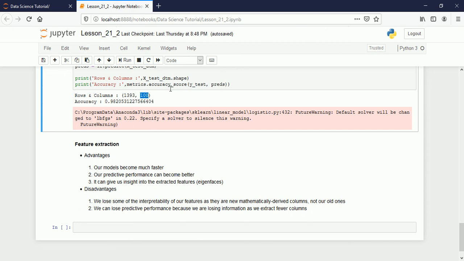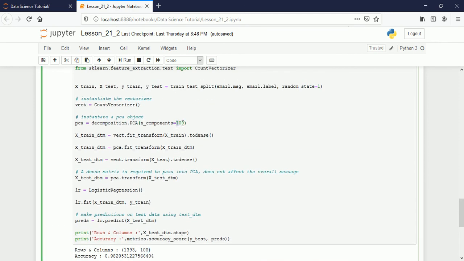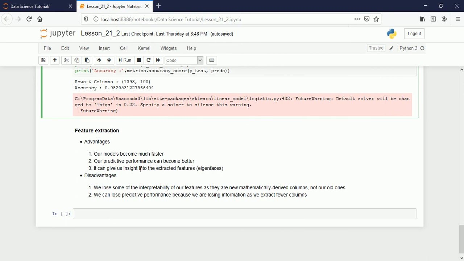Just by adding and removing the number of columns, you can understand how many columns are needed. If we add more, what accuracy will we get? You put 200 here, 300 here, then 400, 500. Based on that, you can easily understand the internal pattern of the data, how these features are related with each other. So, let's see the disadvantages.